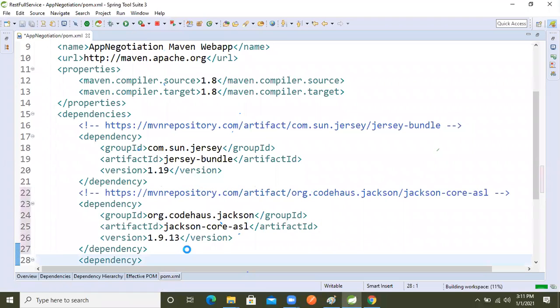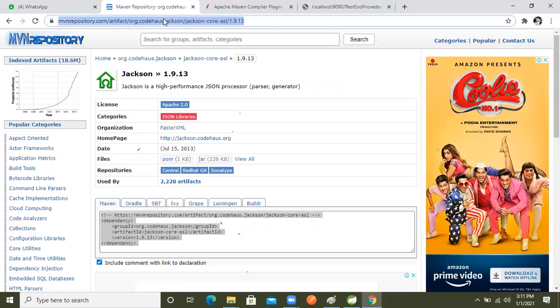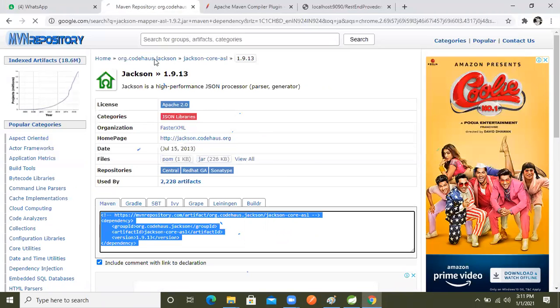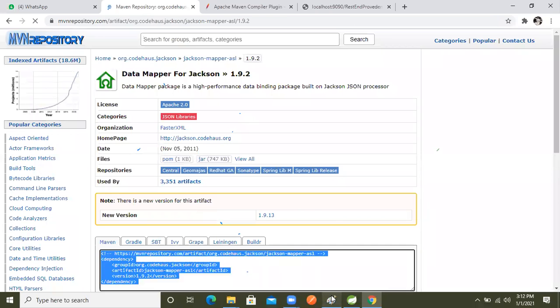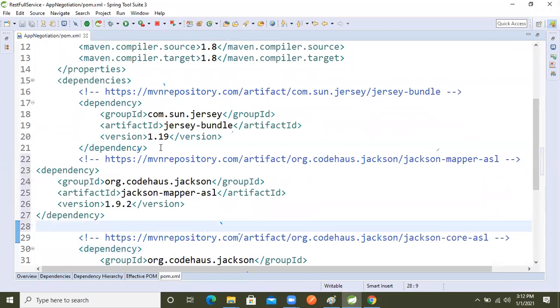that pom.xml. Again, second one more dependency we need, right? Jackson mapper ASL dependency. Copy it and paste.